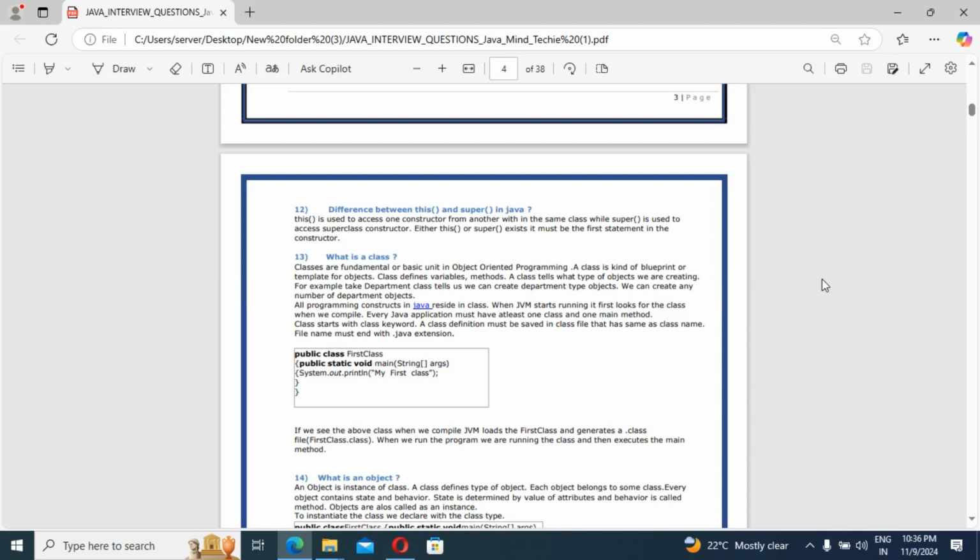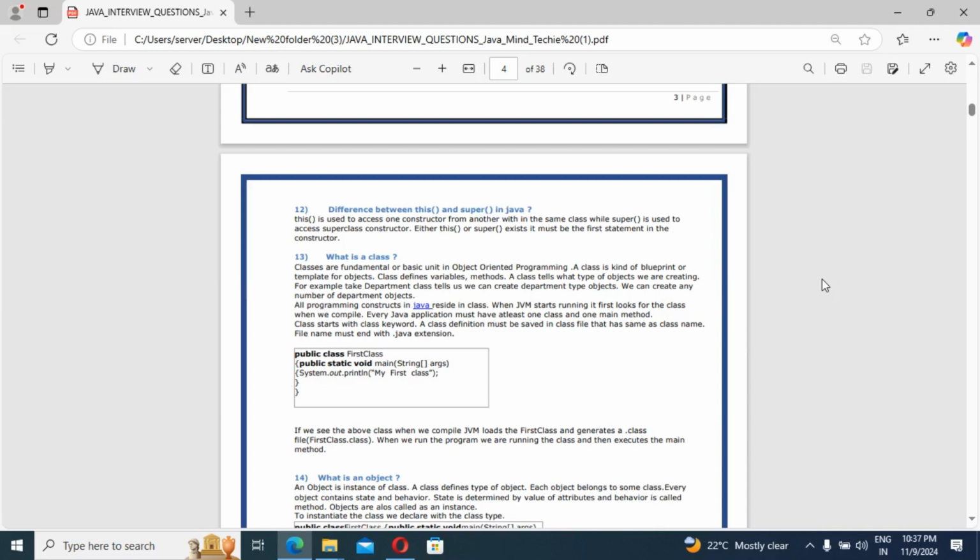When it compiles, every Java application must have at least one class. Only then can we compile. That's why you can see the .class file. With the class name only we are going to get the class file. So there must be at least one class and one main method. A class starts with the class keyword. A class definition must be saved in a file that has the same name as the class, and the file name must end with the .java extension.